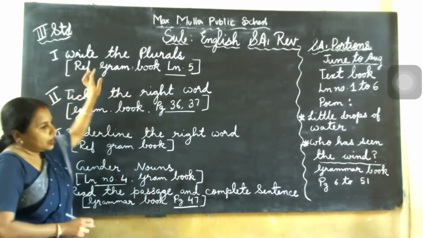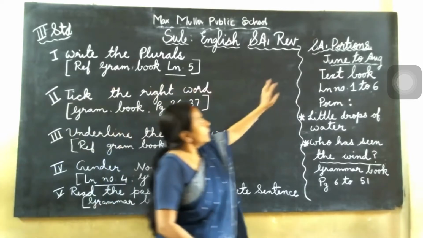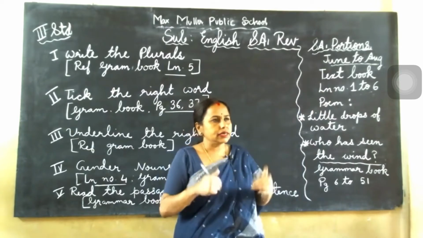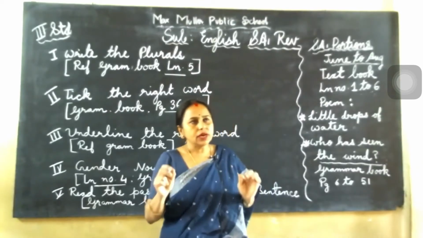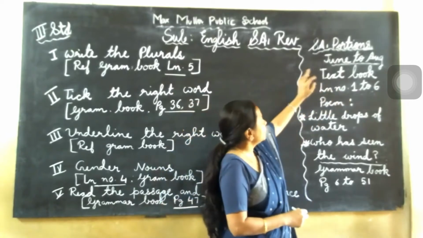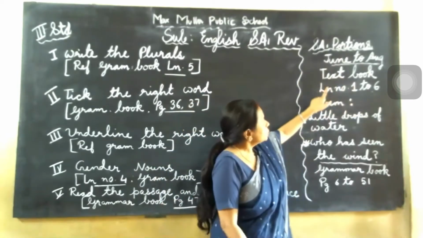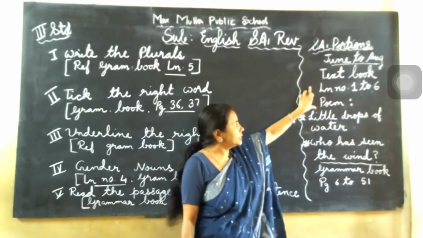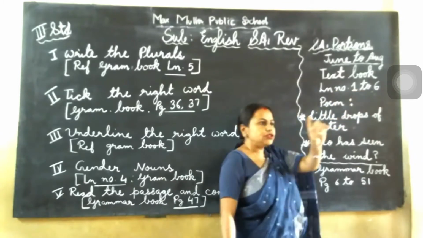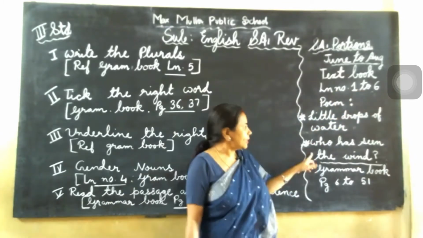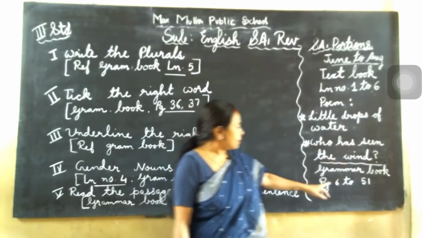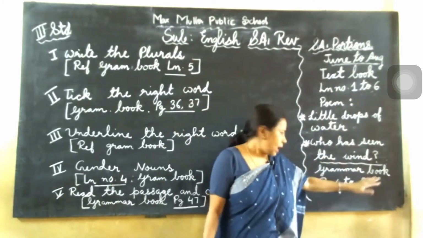Now see, first you see the portions here, children. Here from June to August, how much we finished now? In the class of book you see essay 1 portion completed up to there. I mentioned what are the lessons I am giving from June to August. So there 6 lessons are there, lesson number 1 to 6, all 6 lessons plus 2 poems. That is Little Drops of Water, Who Has Seen the Wind. In grammar book, page number 6 to 51. Up to here we completed.